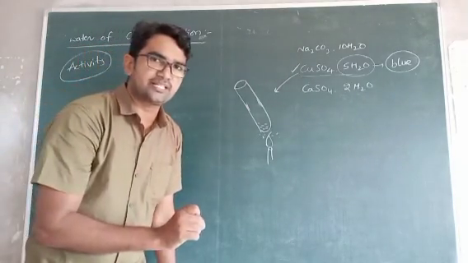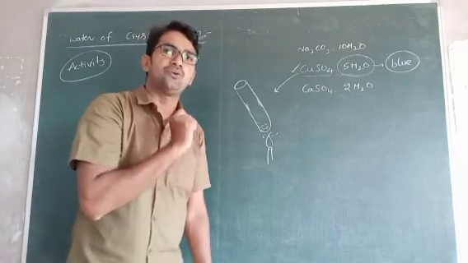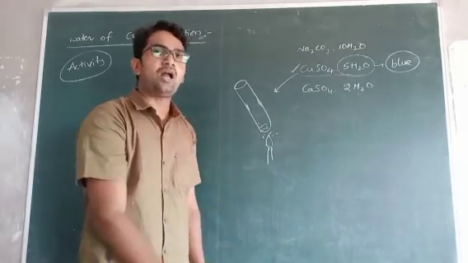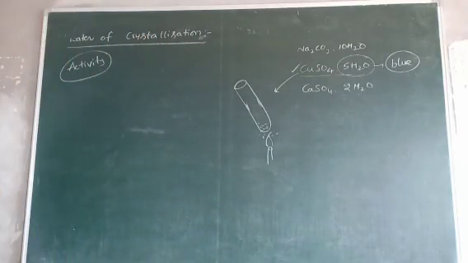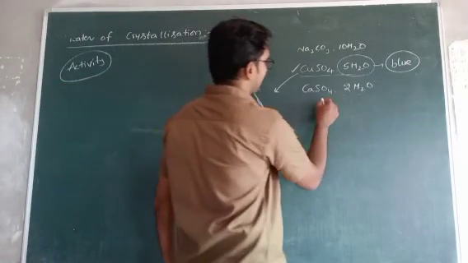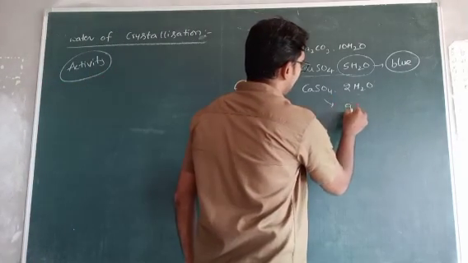So water of crystallization means salts containing water molecules. And other examples are Na2CO3 10H2O and CaSO4 2H2O. CaSO4 2H2O is called gypsum. What is this compound name? Gypsum.